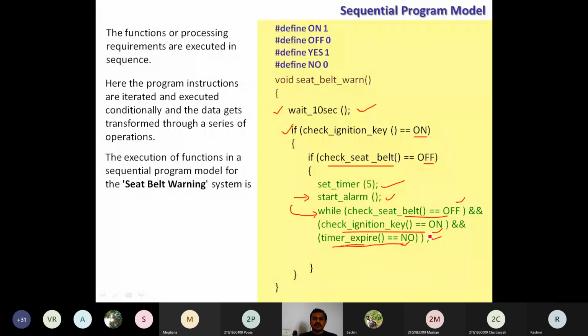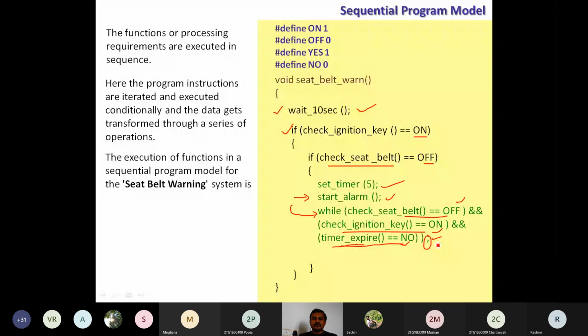This semicolon after the while condition indicates no instruction, there is no execution. The processor keeps running the previous instruction itself. No statement within the while loop means it is in an infinite loop.